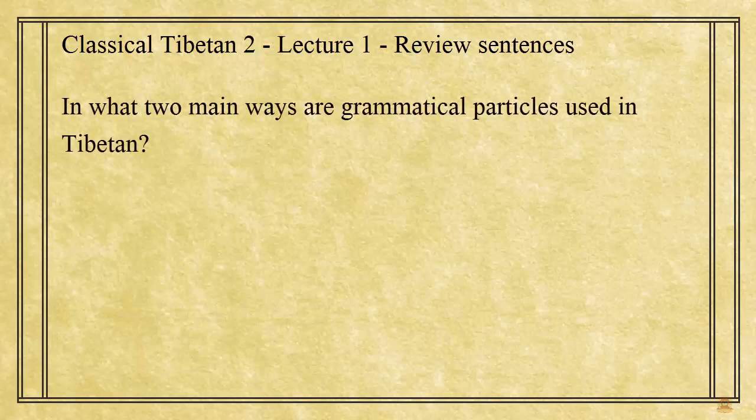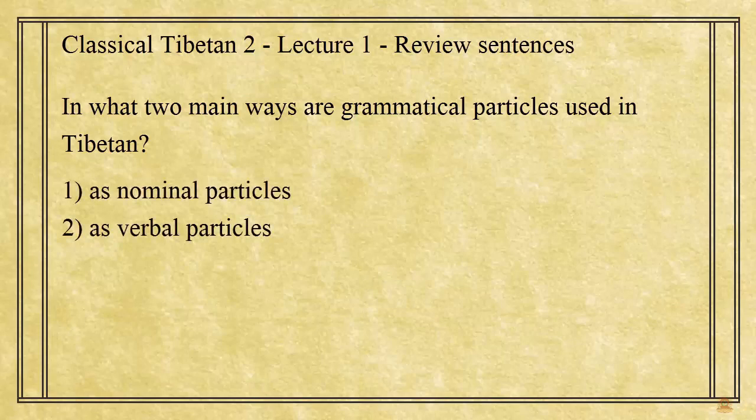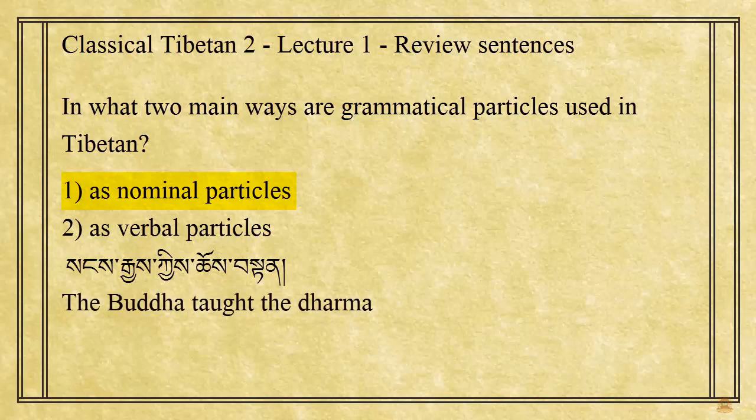is, in what two main ways are grammatical particles used in Tibetan? The answer I'm looking for here is as nominal particles and as verbal particles. In the first case, the particle shows the function of a nominal group or phrase within a sentence. For example, Sangye ki che den, which can mean the Buddha taught the Dharma. The agentive particle ki here shows the function of Sangye, which means Buddha, and it shows its function within the sentence, namely that the Buddha is the agent of the teaching, the one who taught the Dharma.